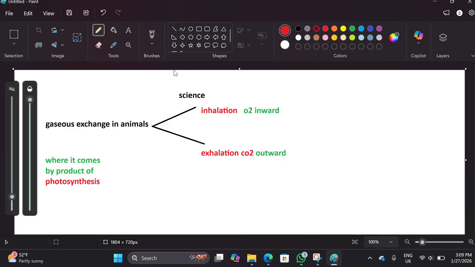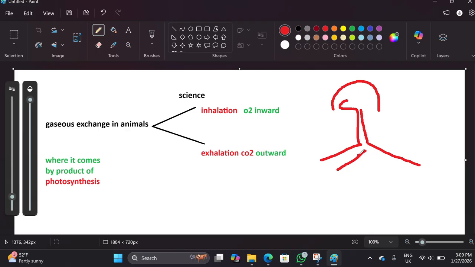For example, if we draw it here separately, there's a nasal part, a mouth part, then it goes to the trachea, or windpipe, we can say. I'm going to tell you the structure roughly. Here it divides into two main branches, and then these go into the separate lobes of the lung.